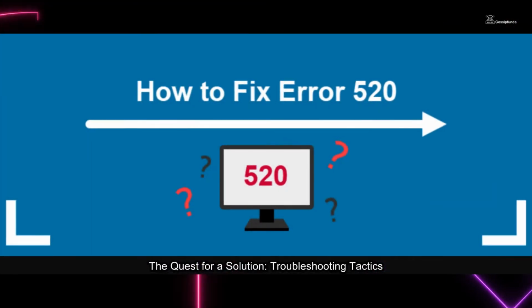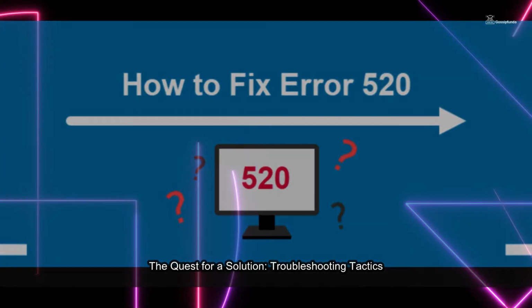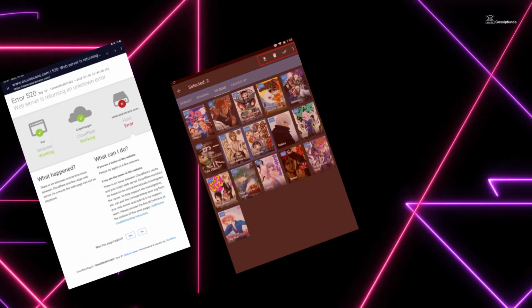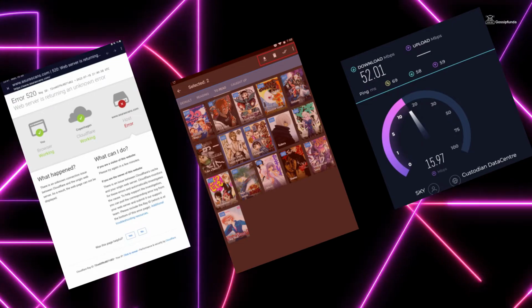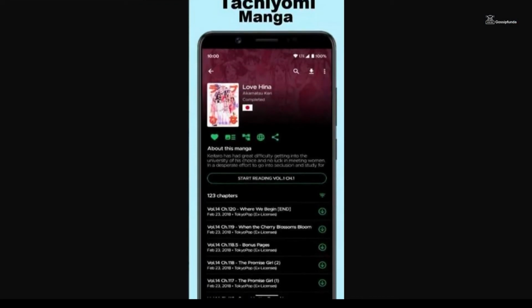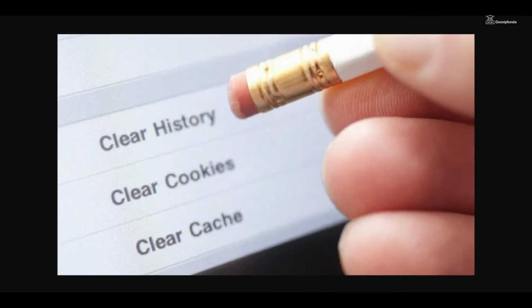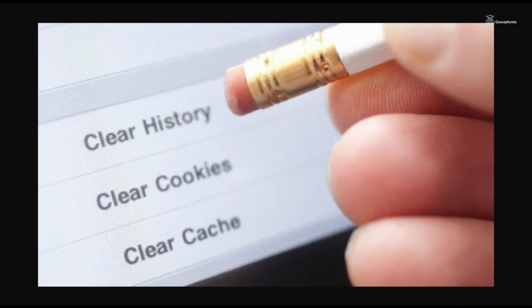Armed with determination, readers embark on a quest for a solution. Resetting the app, refreshing the page, or checking internet connectivity often top the list of initial maneuvers. Venturing into Tachiyomi's settings or clearing cache data might also serve as potential remedies.